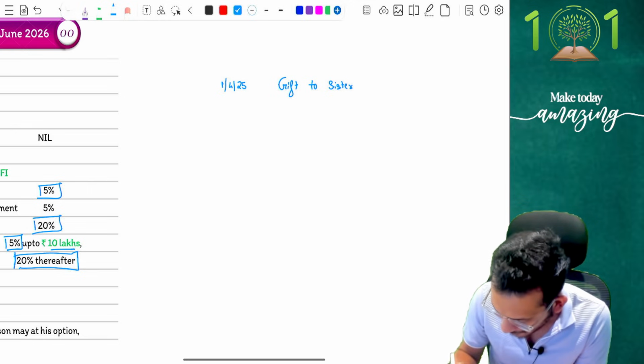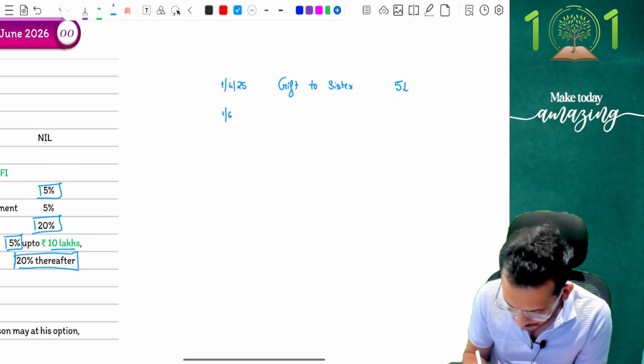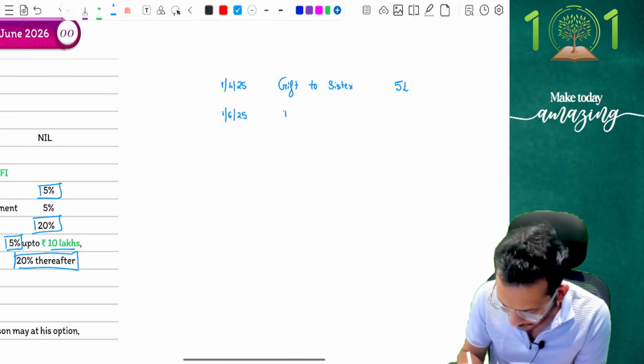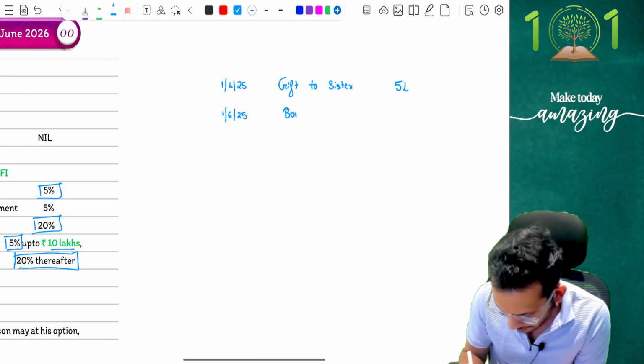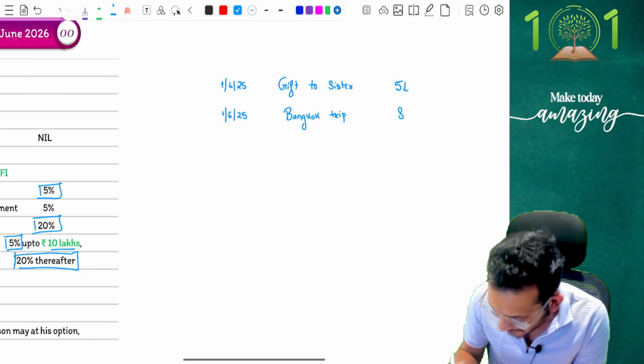He has made a payment of gift to his sister of rupees 5 lakhs. Next, on 1st June 2025, he's decided to go for a Bangkok trip. He wants to go for luxury. He plans a Bangkok trip of, let's say, rupees 8 lakhs.